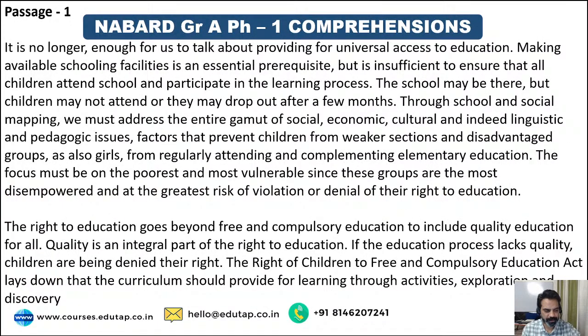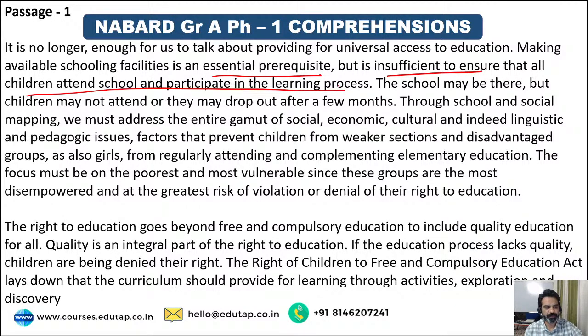Alright, guys, now let's read the passage together and let's try to solve these. Let's see if you will be able to score well in these questions. So let's read the passage, guys. It is no longer enough for us to talk about providing for universal access to education. Making available schooling facilities is an essential prerequisite, but is insufficient to ensure that all children attend school and participate in the learning process.